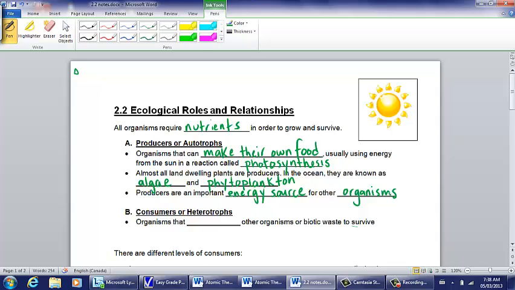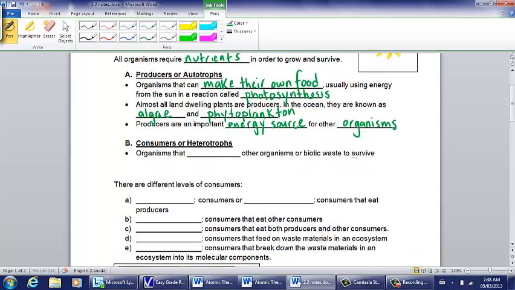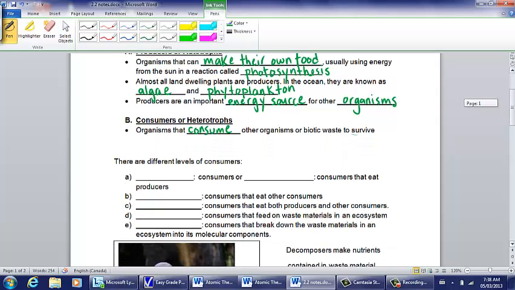Organisms that cannot make their own food are called consumers, or heterotrophs. These are organisms that need to consume other organisms or biotic waste to survive. They consume other organisms and break down the chemical bonds within these organisms to obtain energy. There are different levels or different kinds of consumers. We'll go through them all in turn.